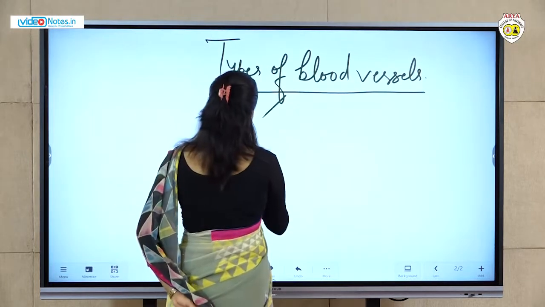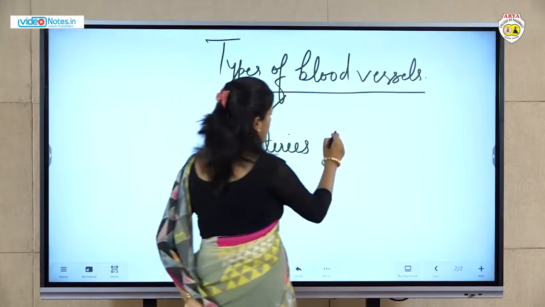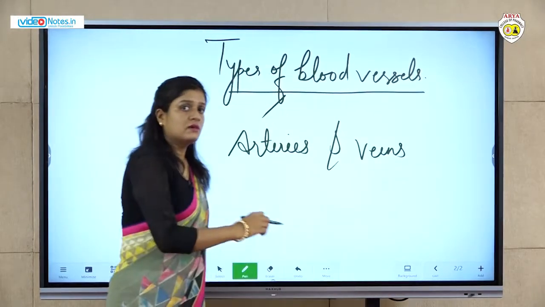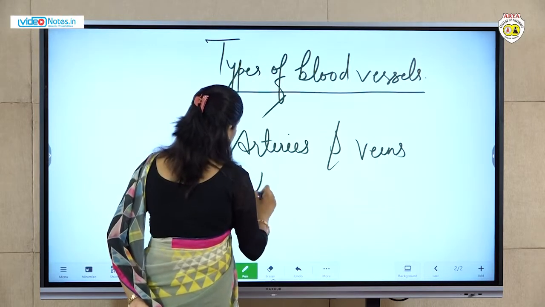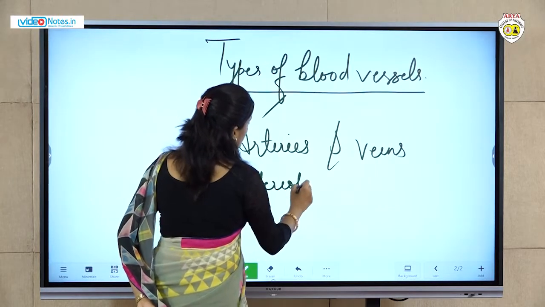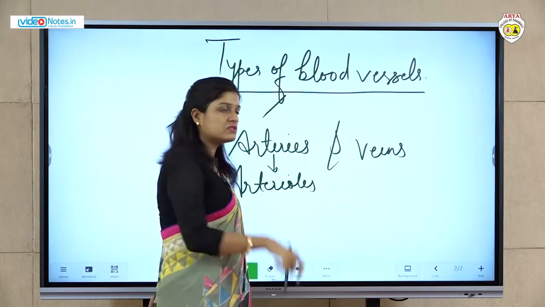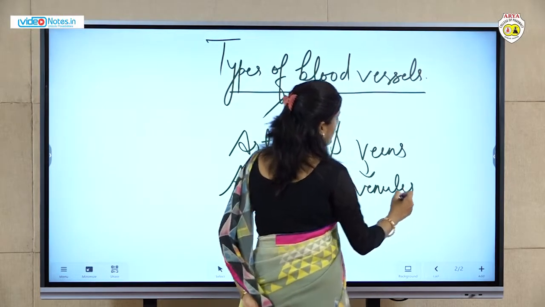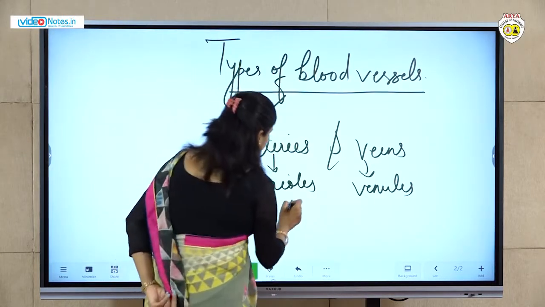These are arteries and veins, but some other components are also present there. We can say them arterioles. Smaller branches of arteries are known as arterioles and smaller branches of veins are known as venules. And the very smallest, very thinnest blood vessels are known as capillaries.